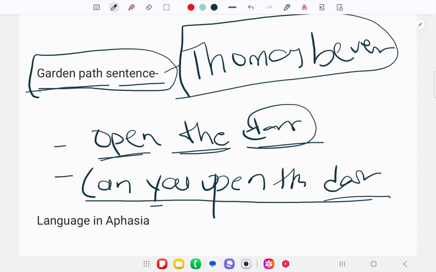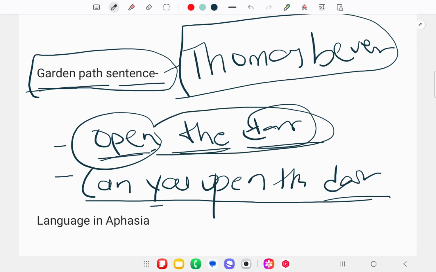Both sentences are correct, but if I say only open the door, then this is the correct form, but when I give stress to it, then there can be something else, maybe also an indirect request, that is, can you open the door.